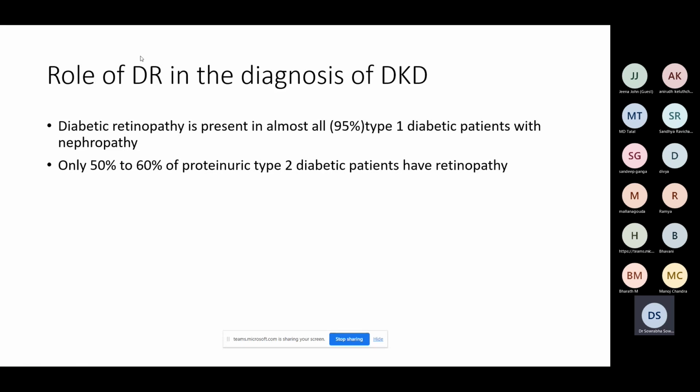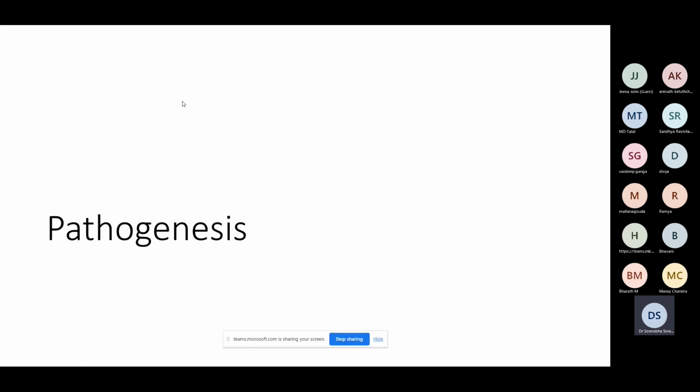Once it comes as no diabetic retinopathy, you will have to keep in your mind any alternative. Is it consistent with the natural history? Are there any other alternate possible diagnosis? So it is an indicator that it could be an NDKD. That is why we ask for fundus. So I hope this concordance rate is clear. Basically, it's the correlation between diabetic retinopathy and diabetic nephropathy.